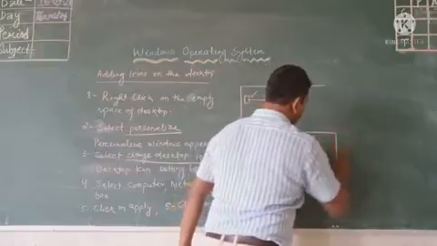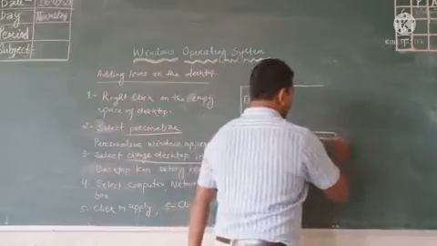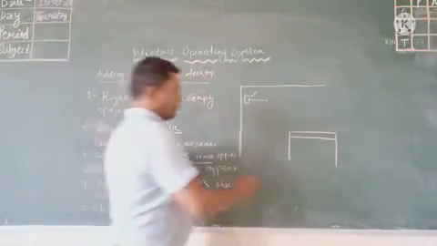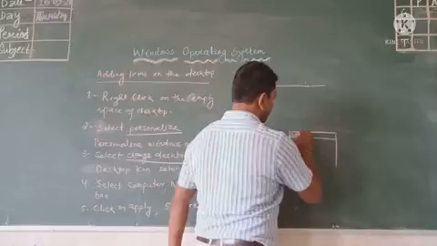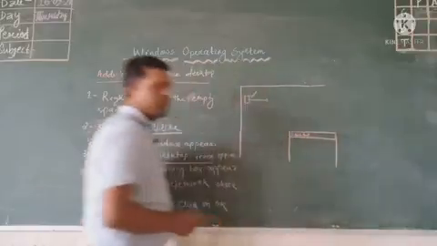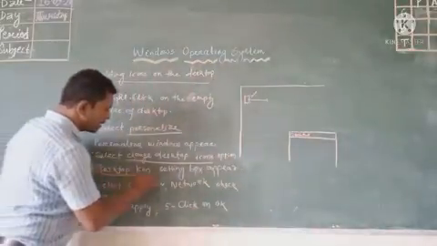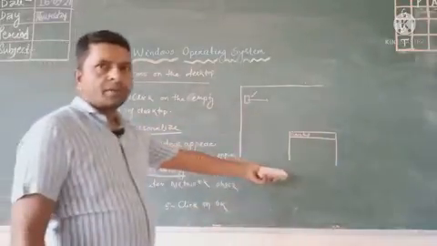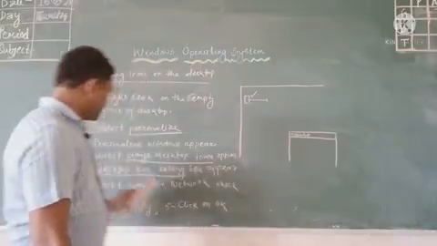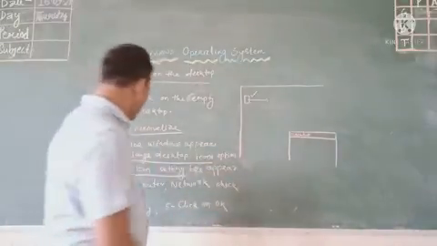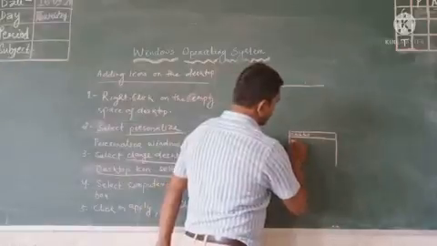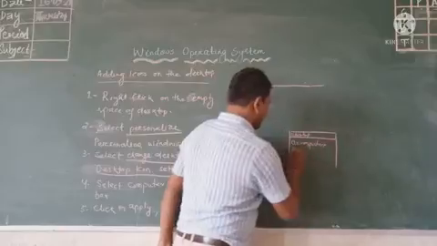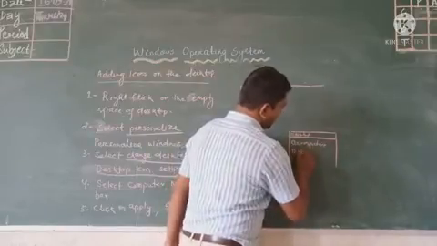There is another box that will open, called the desktop icon setting box. In this desktop icon setting box, one window appears. Here you will find some options, like one checkbox for computer and a checkbox for network.